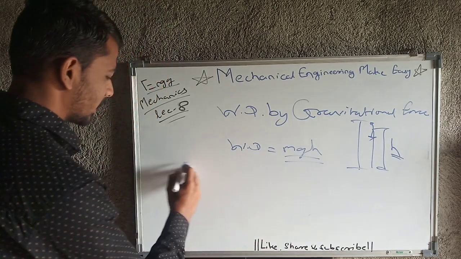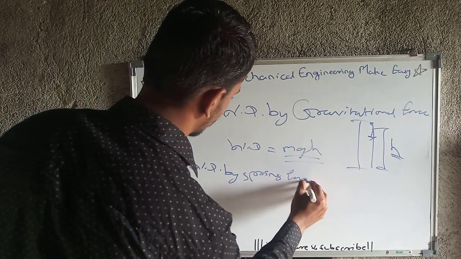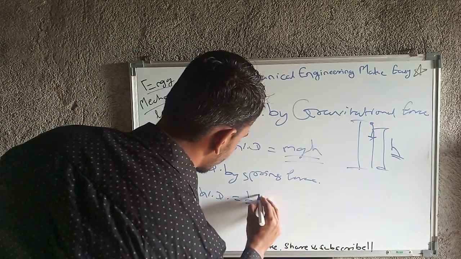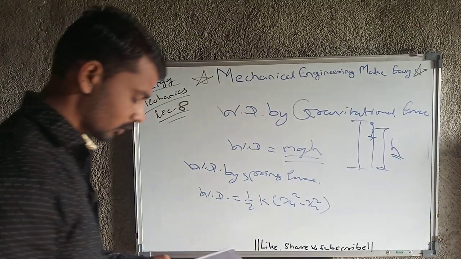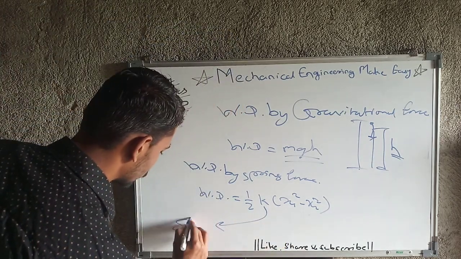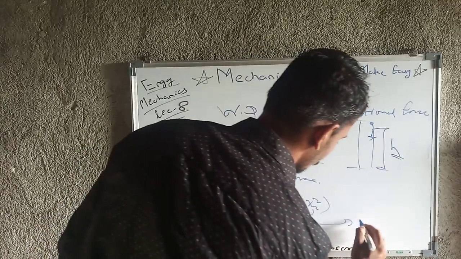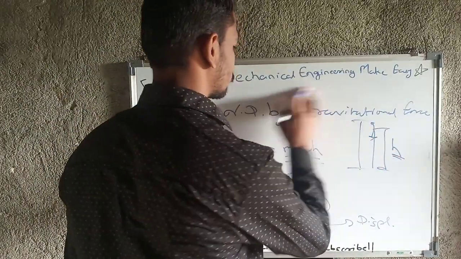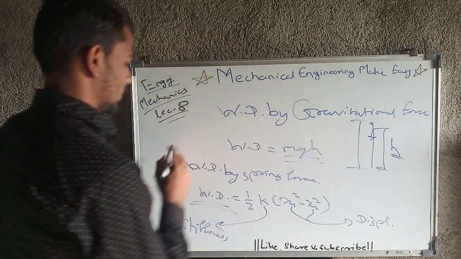Then next is by spring force. Work done by spring force will equal half k (x1 square minus x2 square). So what exactly is it? Work done by spring force. K is the stiffness of the spring, you may know this, and x1 and x2 are the displacements of the spring. Ultimately this work done will be negative, because